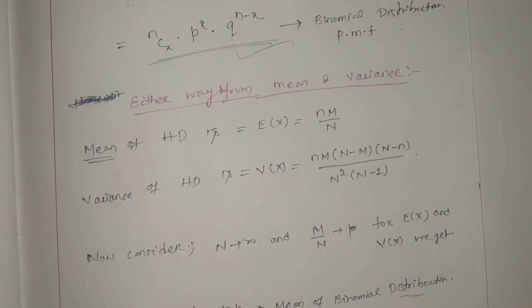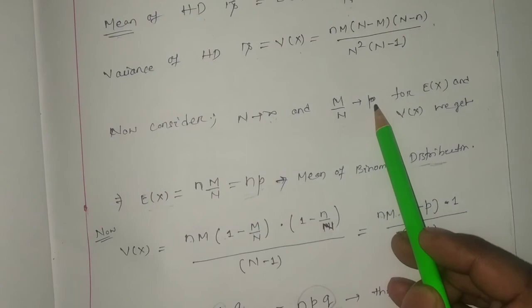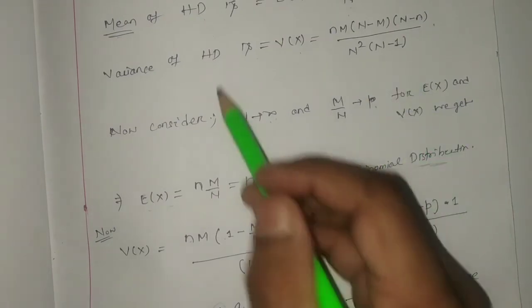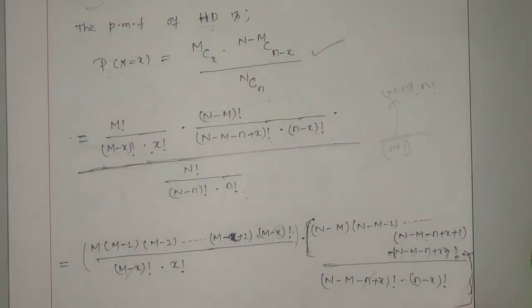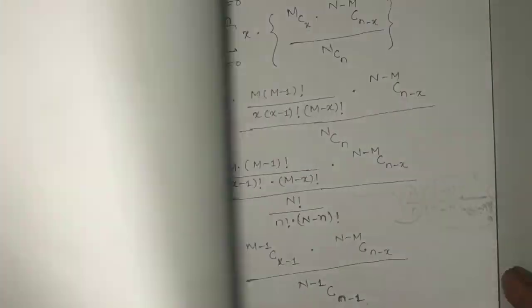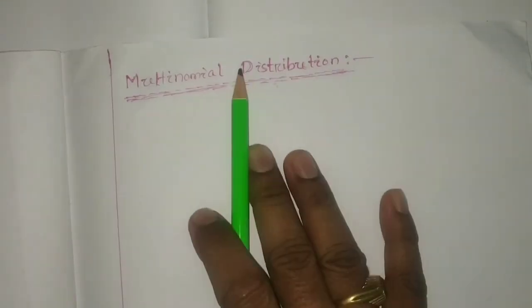So in this way also we can prove that if n tends to infinity and m by n will be p, then the HD, hypergeometric distribution, will be converted to BD. So this is all about your binomial distributions, whatever you have in your syllabus. And in your next class we are going to discuss the multinomial distribution.